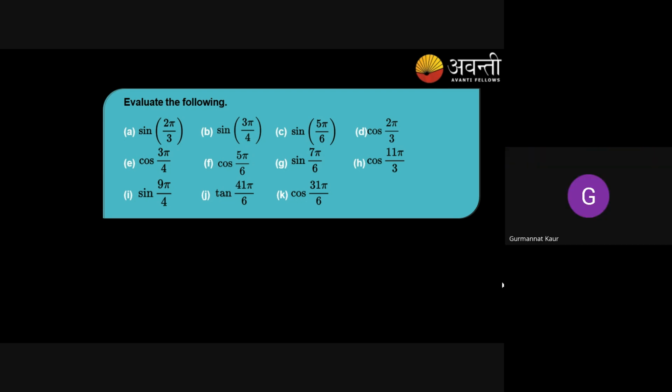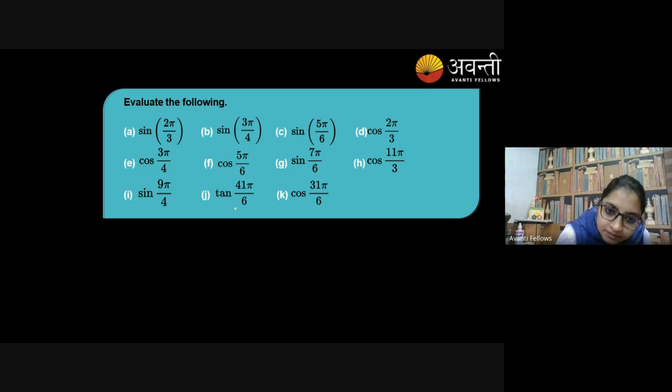Ma'am, J part. See, just think about the nearest multiple of 6 to 41. So it's going to be 42. I can write it as 7 pi minus pi by 6. Yes or no? Yes, ma'am. So what was the trick?